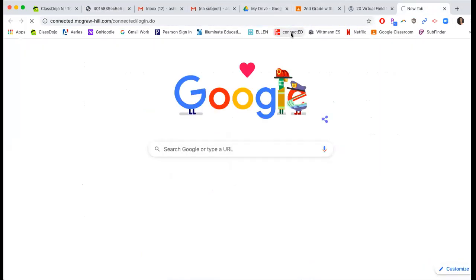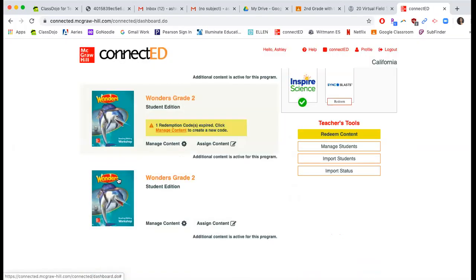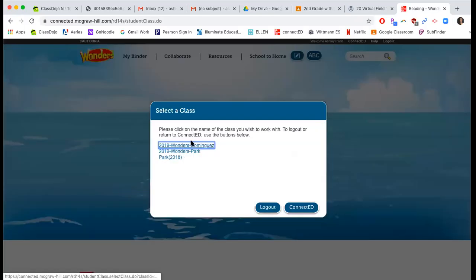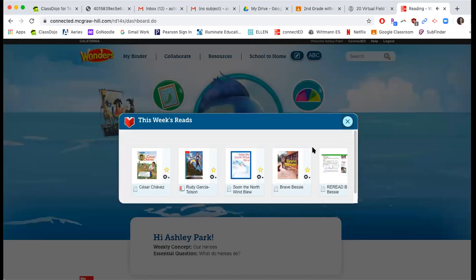So for Connect Ed, to find Brave Bessie, you guys are going to be going to read. And then remember, if you do not have your CRC for some reason, all of those papers are going to be in Connect Ed for you guys. So you guys will go to your website, click on read, and then right here is going to be the story. So right here is Brave Bessie.